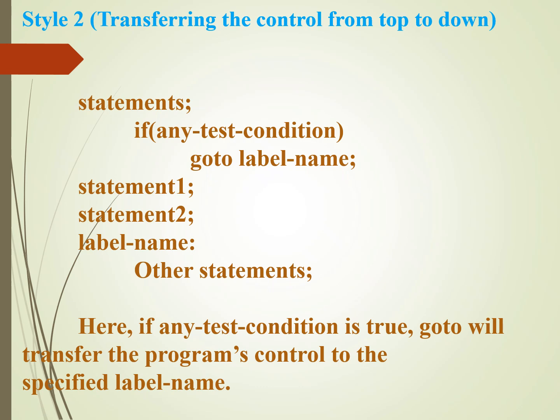This is why it is called transferring control from top to bottom. This method is useful when a program needs to skip certain statements based on a condition. However, programmers generally prefer structured control statements like if, for, and while, as they make programs easier to read, understand, and maintain.